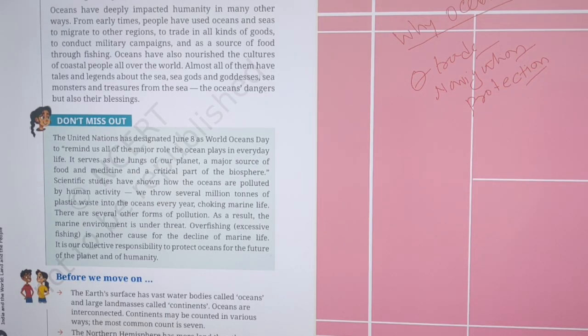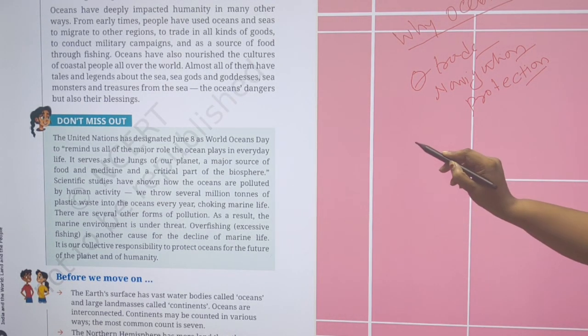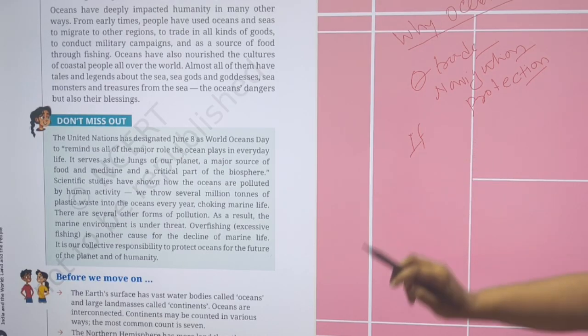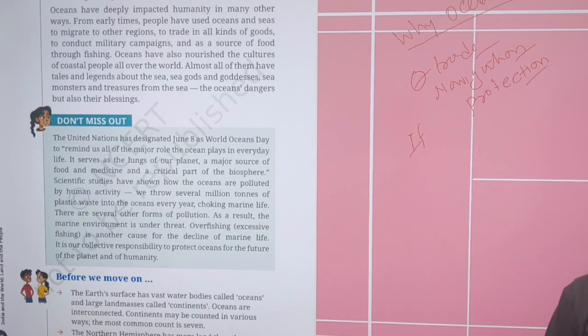Not only this, the ocean is also part of our climate and the creation of rain. If there were no ocean, it would be really very difficult to create monsoon winds. The Bay of Bengal and Arabian Sea play a great role in creating the monsoon in our India. And in your upper classes, you will hear about the El Nino Southern Oscillation and La Nina Southern Oscillation. Okay. And ocean currents also play a great role in the atmospheric and climatic conditions of our Earth. So the ocean is so necessary.